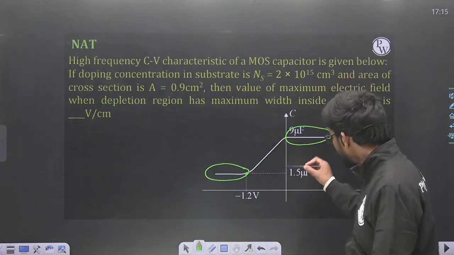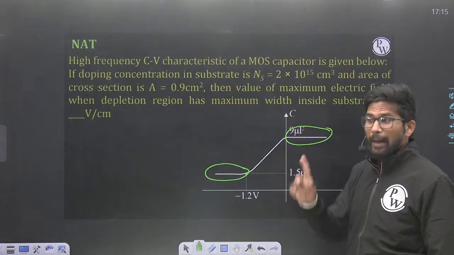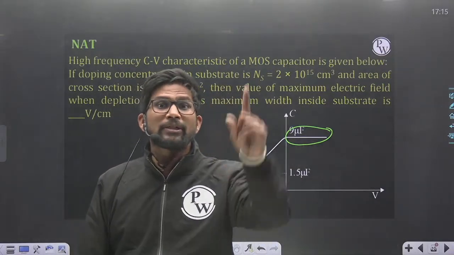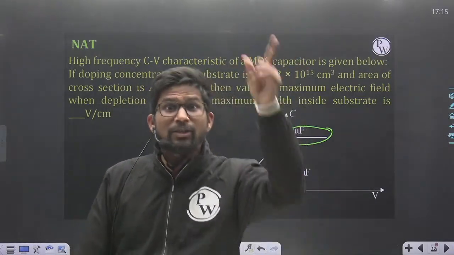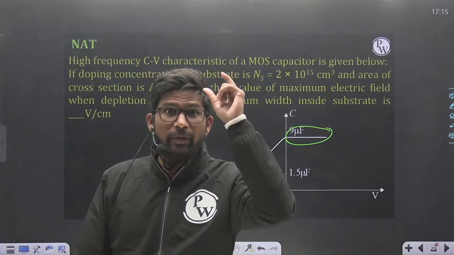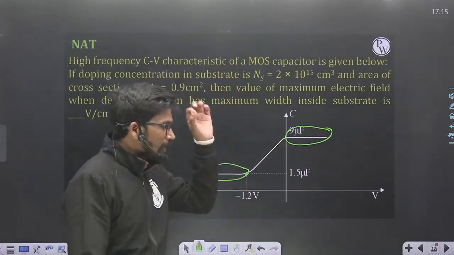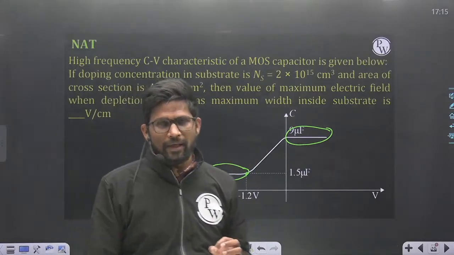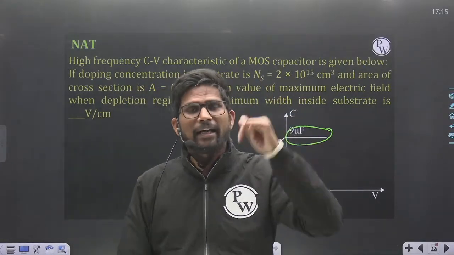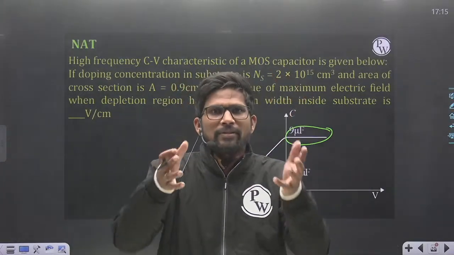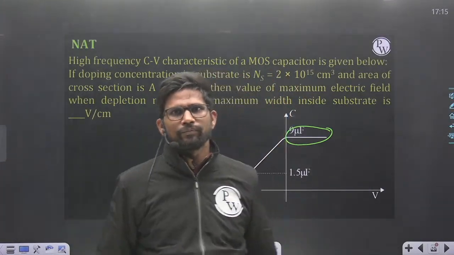Okay. So at this point the capacitance value is minimum, and at this point the thickness of depletion region is maximum, and capacitance due to depletion region is at the minimum value, and that minimum depletion region capacitance in series with the oxide layer capacitance causes the overall capacitance to be at the minimum value.